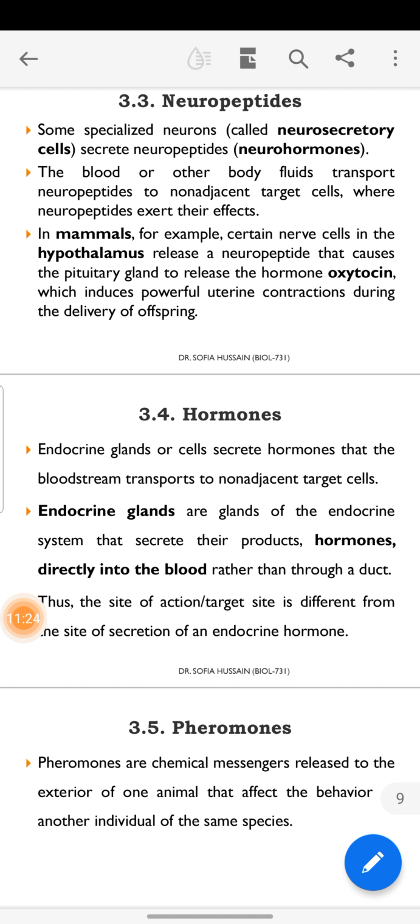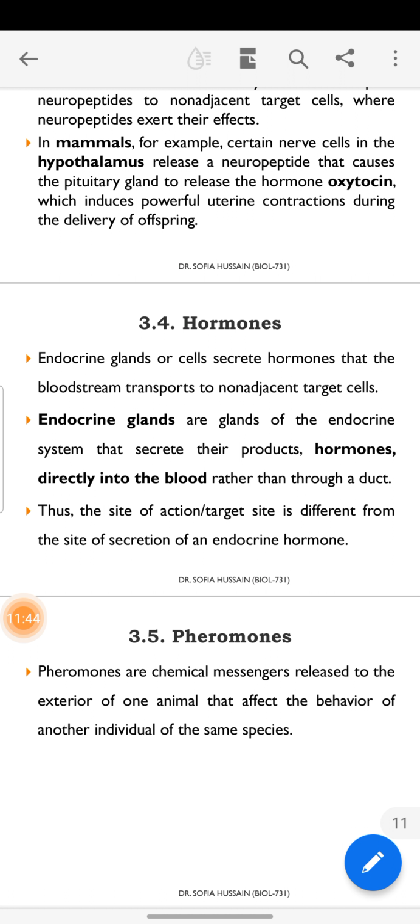Hormones: endocrine glands or cells secrete hormones into the bloodstream, which transports them to the target cells. Endocrine glands secrete hormones directly into the bloodstream, not into a duct. The site of action is different from the site of secretion. Different hormones act on different target cells.